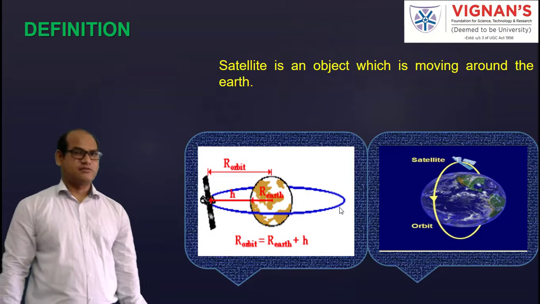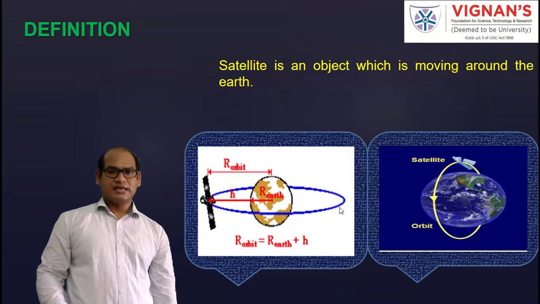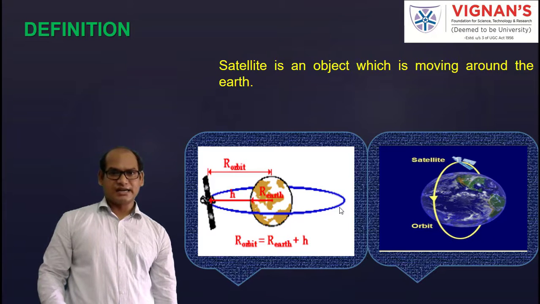Satellite is an object which is revolving around the Earth. If you see this diagram, you can see Earth is available around this one. Satellite is revolving in the blue color orbit, like this, and this is the satellite. Earth radius is represented with the R suffix here, and the height of the satellite is represented with the H. Height of the satellite means from the surface of the Earth towards the satellite we have to take, that is H.